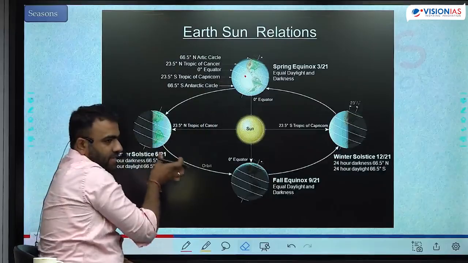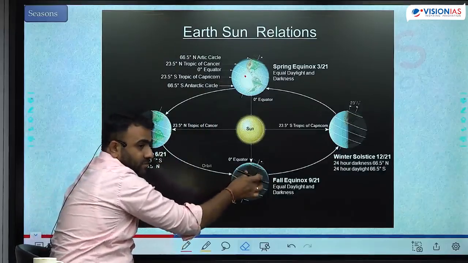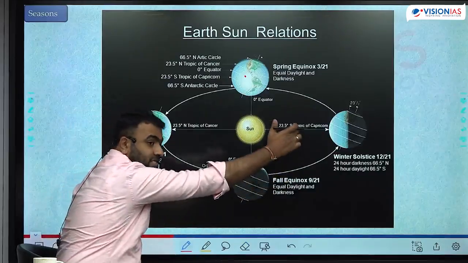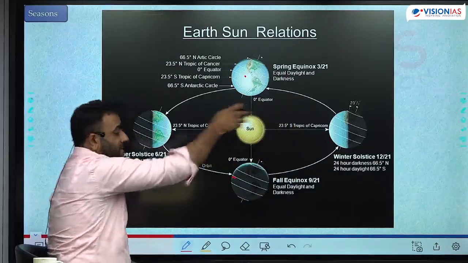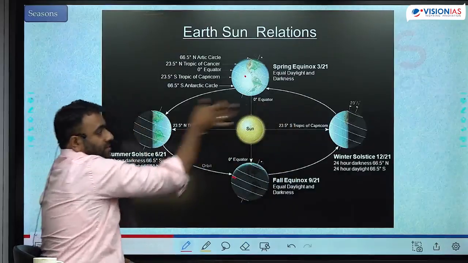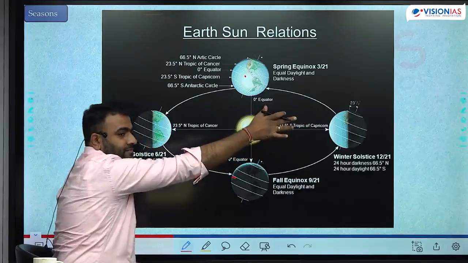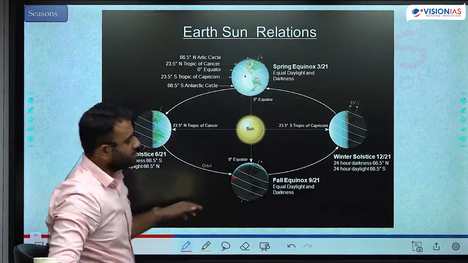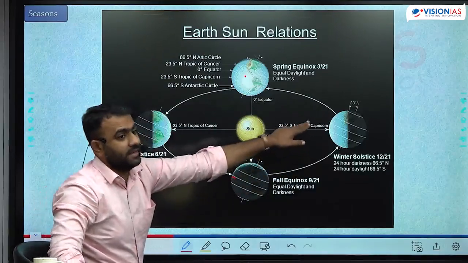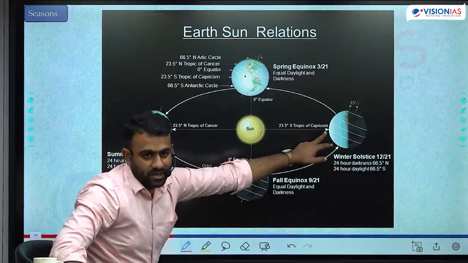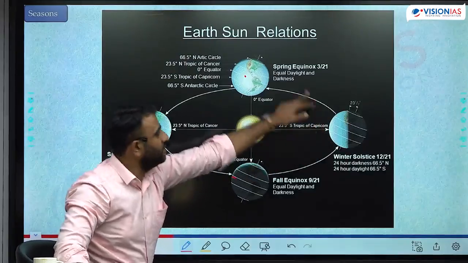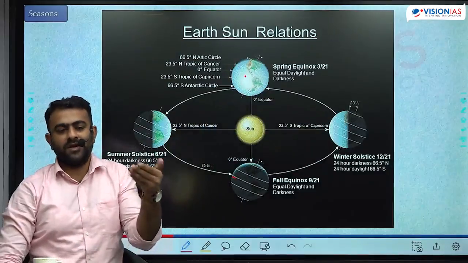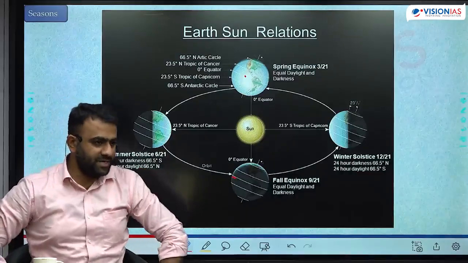And from here, the length of the day starts to decrease, because it comes back to 12 hours here again. From here, it starts to decrease further. Because in the winter, if it is 14 hours of night, there will be 10 hours of day. Gradually it decreases, reaches the least duration of the day and lowest intensity of sunlight, and then comes back here. That is how it changes. Every subsequent day, length of the day varies, intensity of sunlight varies.